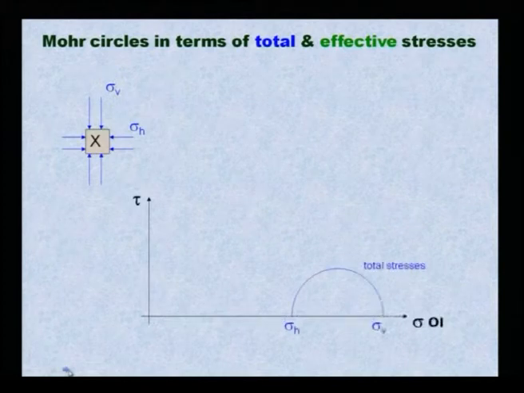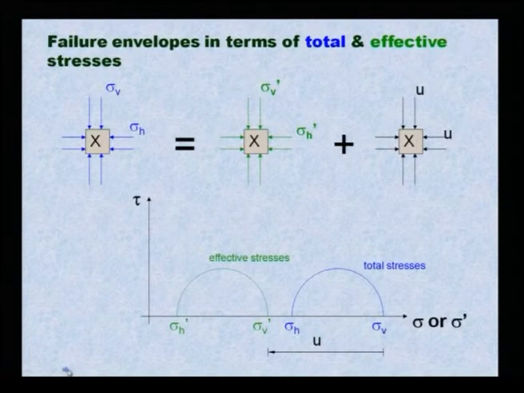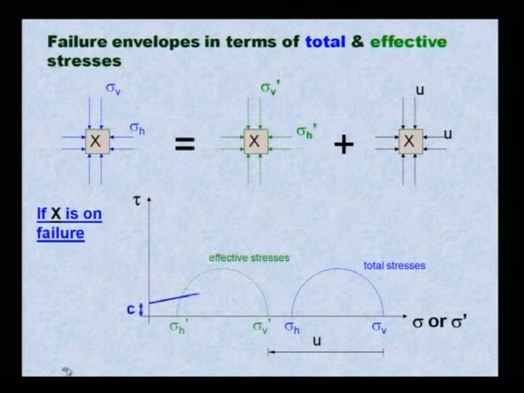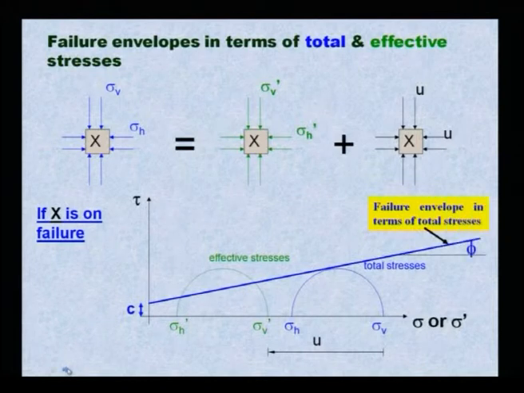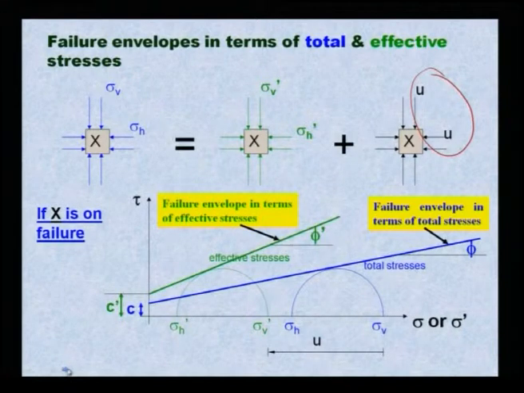Mohr circle in terms of total stress and effective stress. If you look at here, in case of total stress, sigma h and sigma b is there. In case of effective stress, the pore water pressure will come into picture, then it will be shifting towards this left. So this is your failure envelope in terms of effective stress.